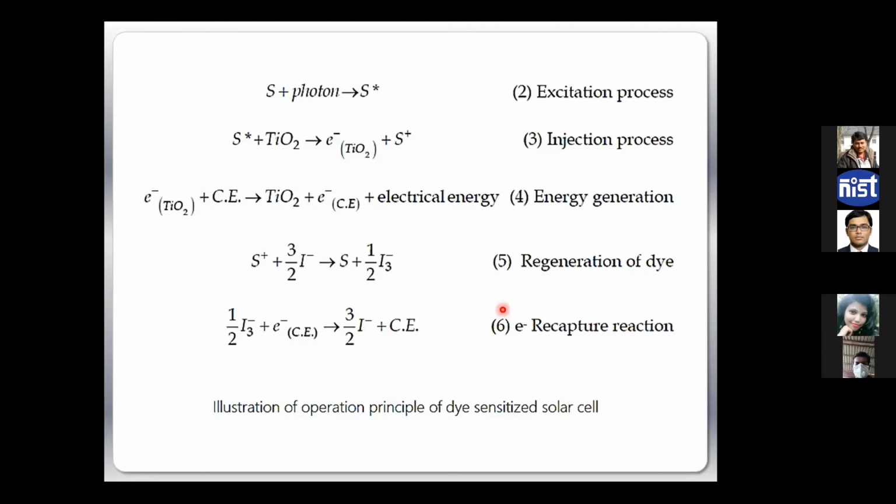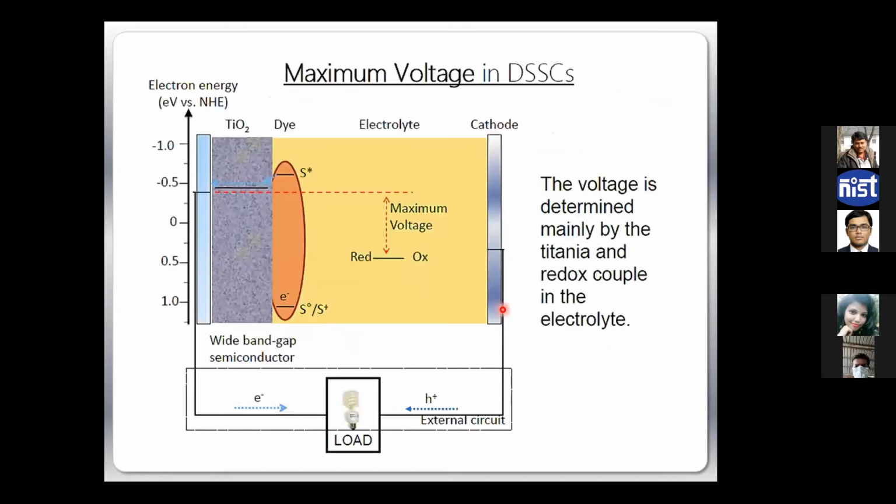But the problem was that everything is stable here. Electrodes are stable, dye is stable, TiO2 is stable, but the long-term stability of the devices again becomes a problem. Why? Because we had a liquid electrolyte. In terms of stability, liquid electrolytes are very good solvents. They can dissolve almost everything. So over time, they corrode the electrode, they corrode the TiO2, they dissolve the dye. So over time, it becomes very problematic to keep the structure intact.